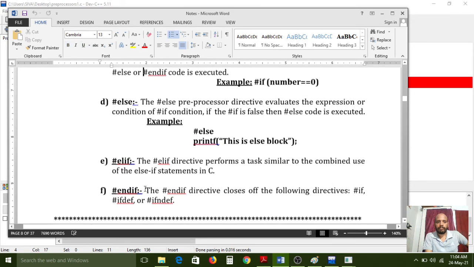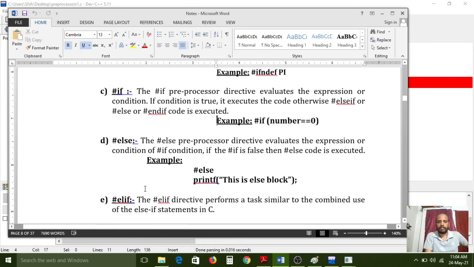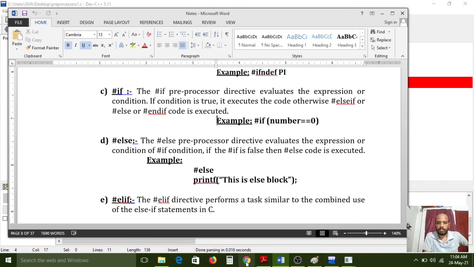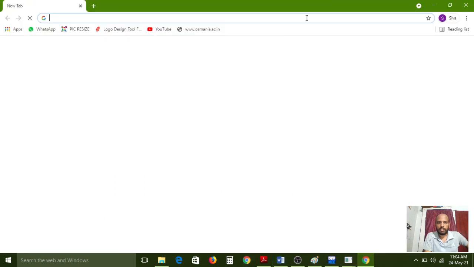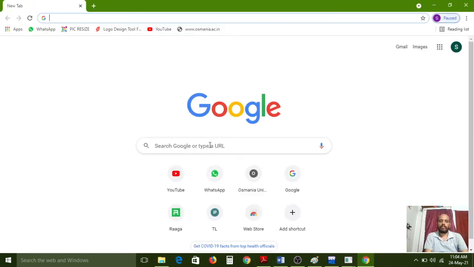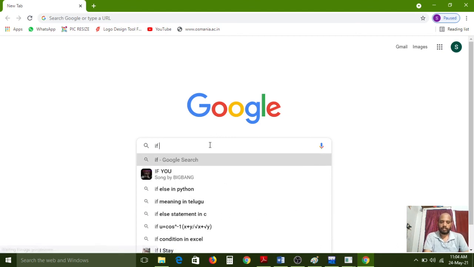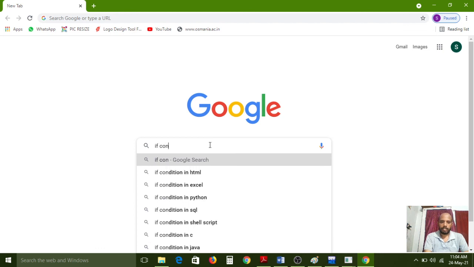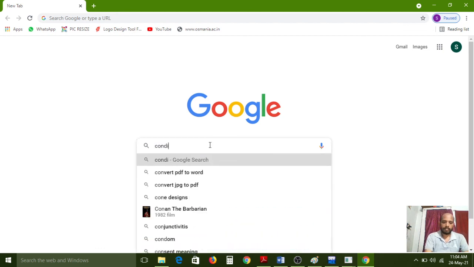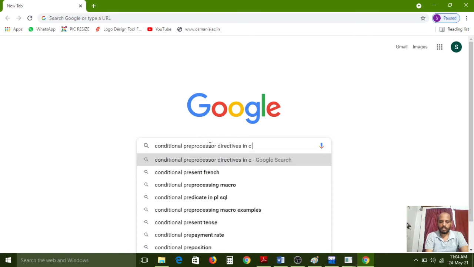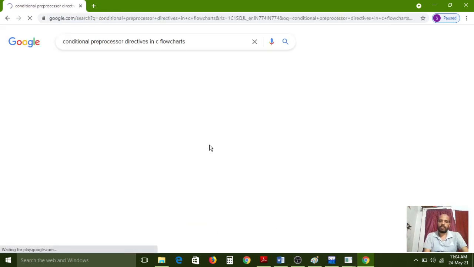Okay, next here: if, else, elif. Here also the same. If the condition is true, then only the if block will execute. Here I am showing some diagrams. All of you carefully observe the flowcharts for conditional preprocessor directives.